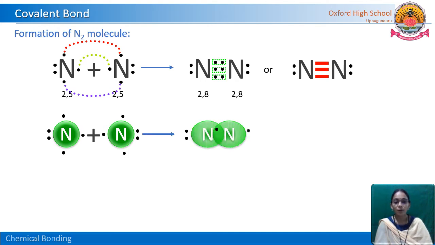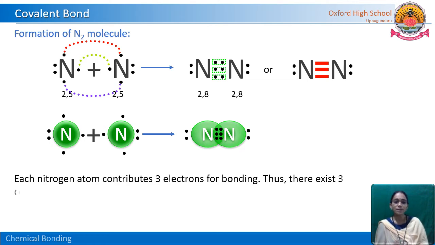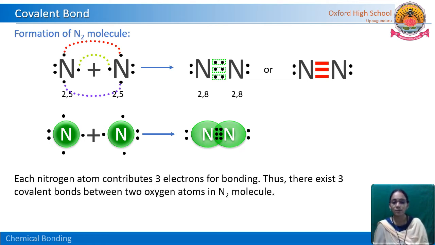After the formation of the nitrogen molecule, see here, outside already 2 electrons are there and sharing here 6. So 6 plus 2, 8 electrons. So each nitrogen atom in the nitrogen molecule attains the octet by sharing their valence electrons. Each nitrogen atom contributes 3 electrons for bonding.